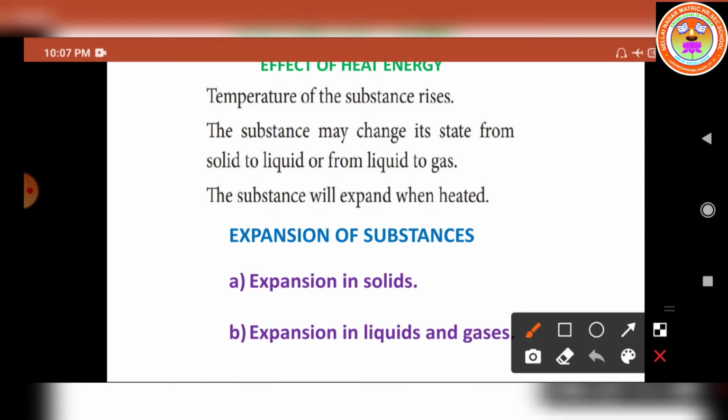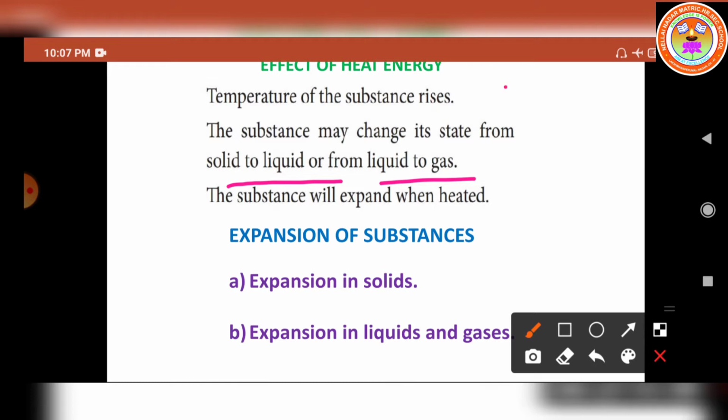When a certain amount of heat energy is given to a substance, it will undergo one or more of the following changes. The temperature of the substance rises. The substance may change its state from a solid to liquid or from liquid to gas. The substance will expand when heated.